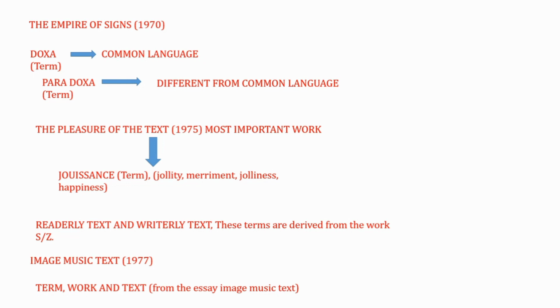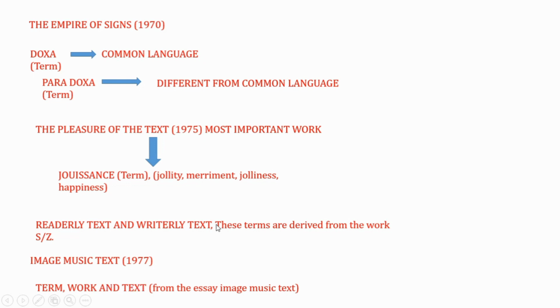Suppose you are writing a perfect piece of literature, and then different philosophers and different linguists interpret that work, they analyze that work in their words, in their mentality, and they further extend it and analyze it. They test it, and again they take a different meaning from your work. That is free and open, free to open. That may be modified, that may be altered, and that is called text. And the work which is fixed, where there is no option left that it may be modified or altered, that is called work. So this is basically the difference between these two terms.